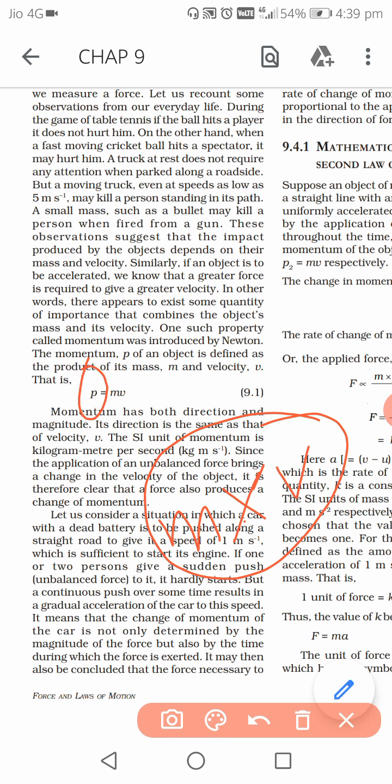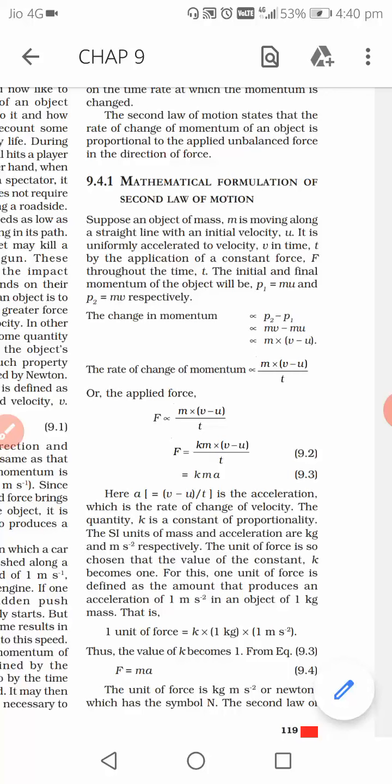Then we will proceed to the second law of motion. Okay, this one, mathematical formulation of second law of motion. As I told you, in this chapter we are dealing with three laws. The first law is the law of inertia. In fact, in the last video I told you the statement also, and it is better if you write it down. Whatever I said in the last video about the statement, you can note it down.